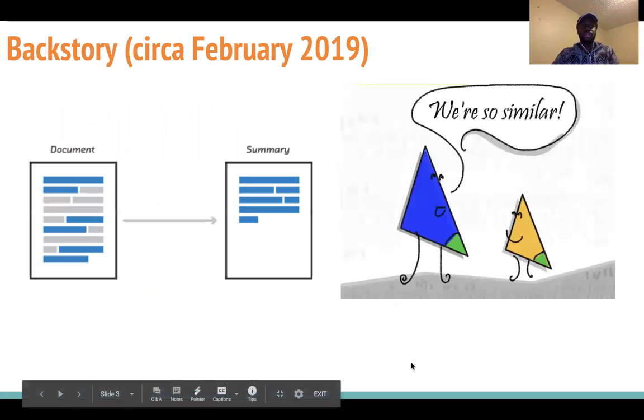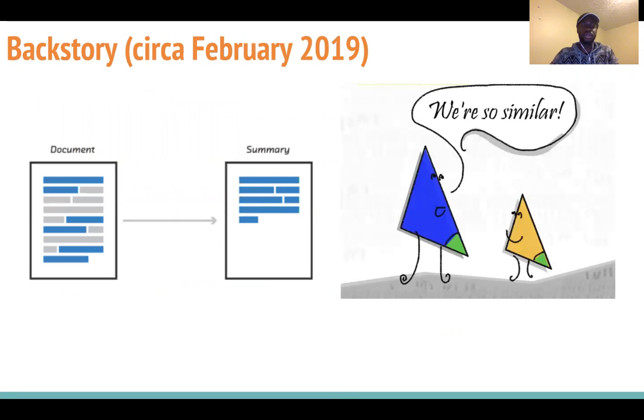So the backstory of NUBIA started around February 2019, where I was working with some friends on document similarity. We wanted to try an idea: could we take two documents, say two news articles about the same fact, run them through a summarizer, or just see the headline, compare the summary or the headline, and use that as a proxy for document similarity.